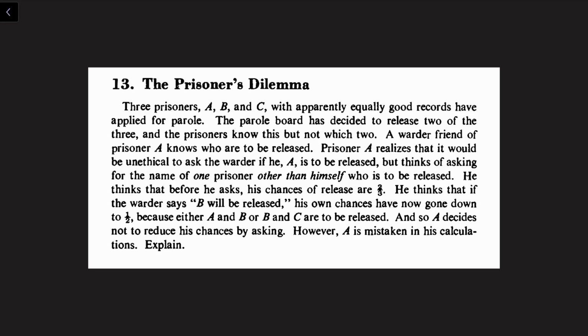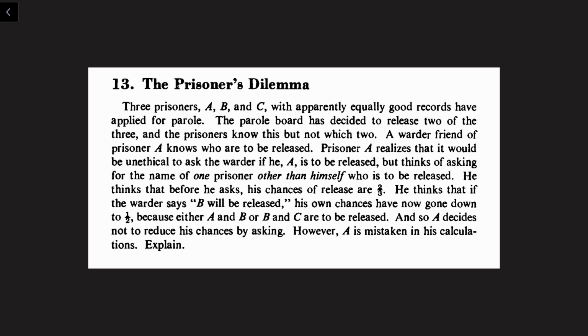dilemma. So 3 prisoners, A, B, and C, with apparently equally good records have applied for parole. The parole board has decided to release 2 of the 3, and the prisoners know this, but not which 2. A warden friend of prisoner A knows who's going to be released. Prisoner A realizes that it would be unethical to ask the warden if he himself is going to be released, but thinks of asking for the name of one prisoner other than himself who's to be released.